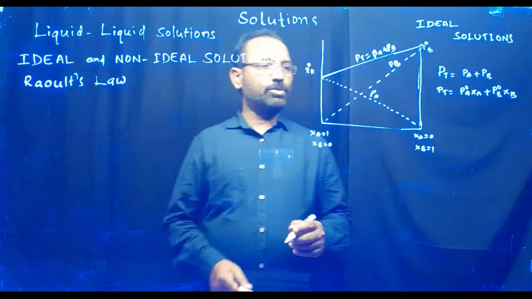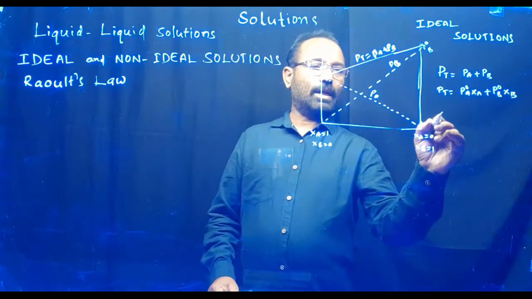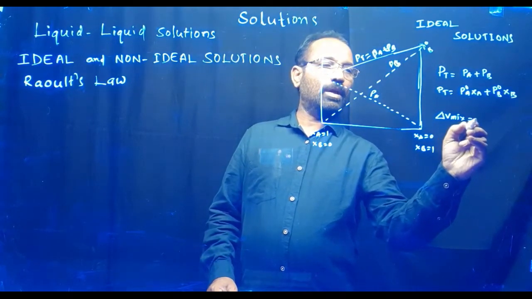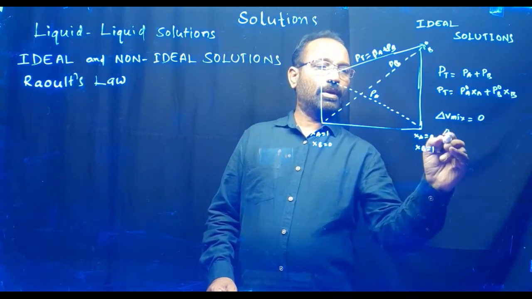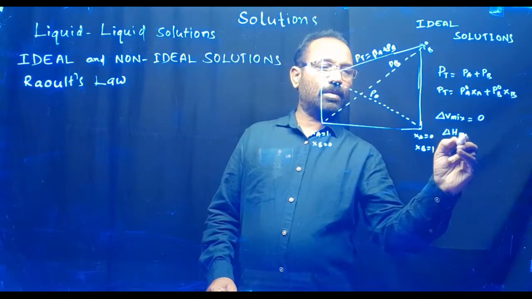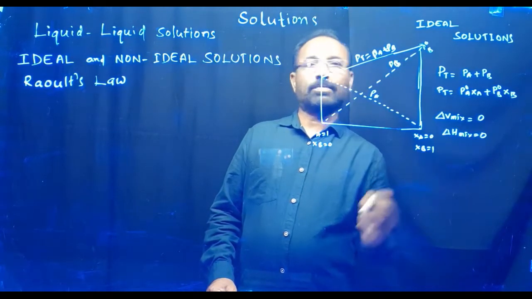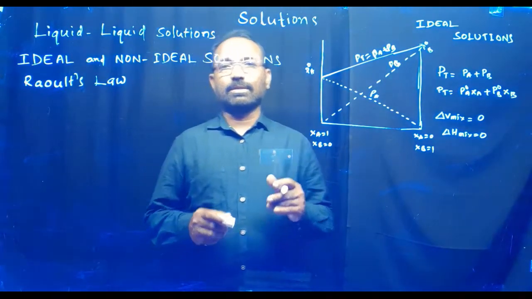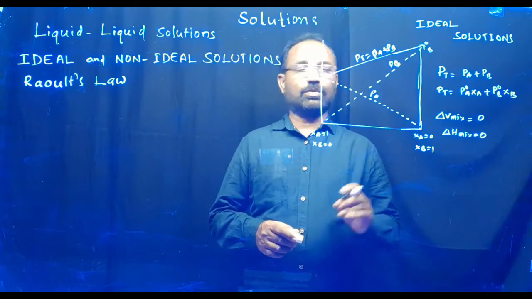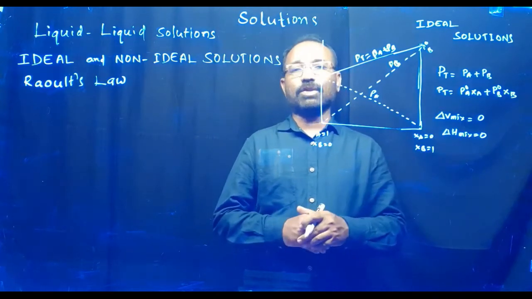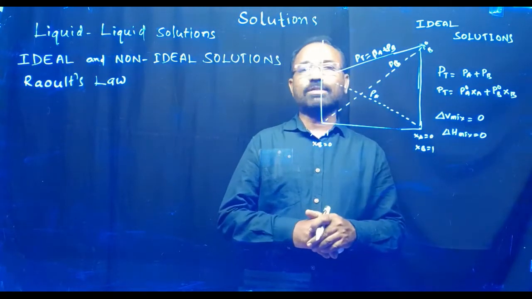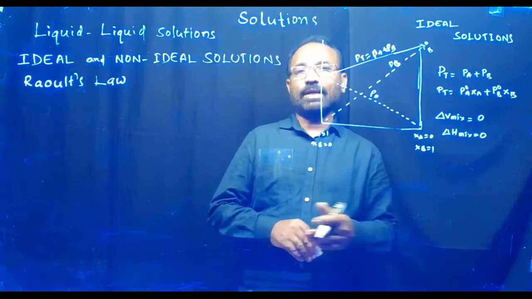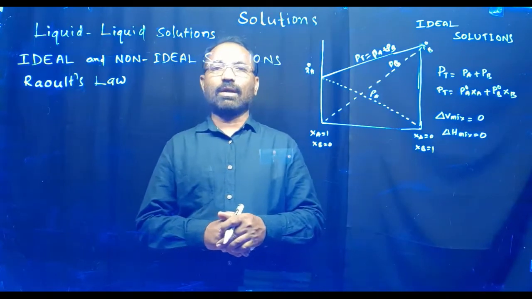In case of ideal solutions, delta V mixing equals 0 and delta H mixing equals 0, means the resultant value of delta V mixing should be 0 and delta H mixing also 0. In that case, those solutions are called ideal solutions.